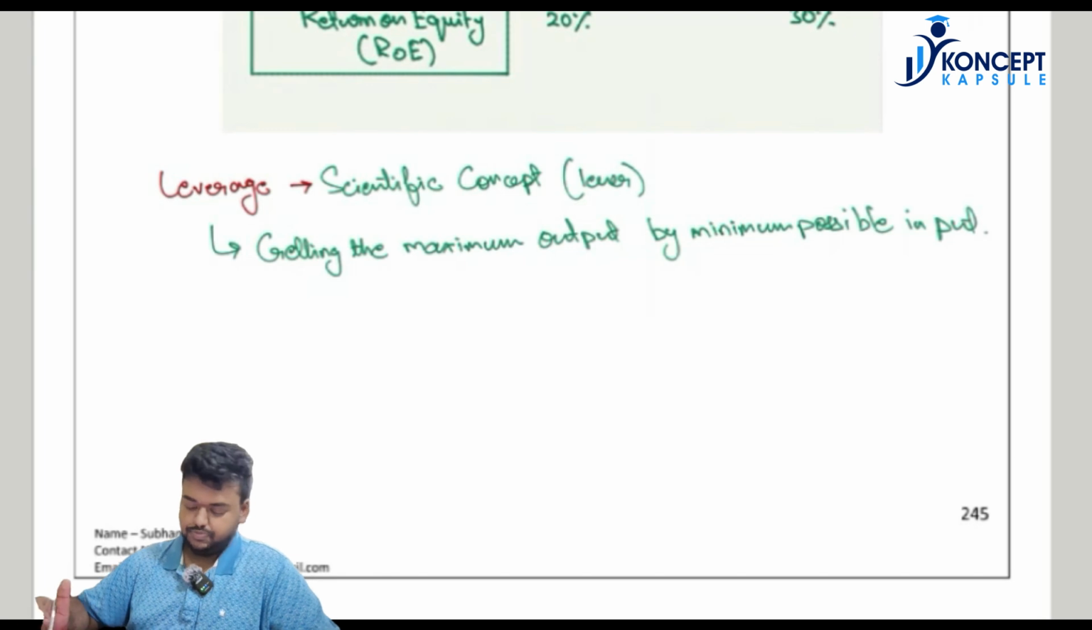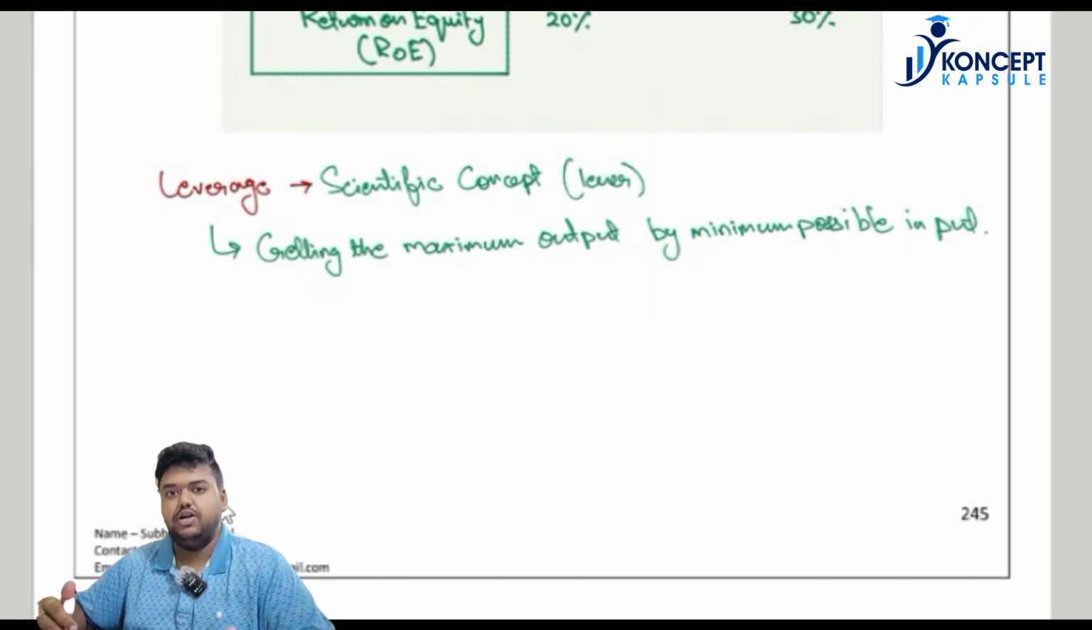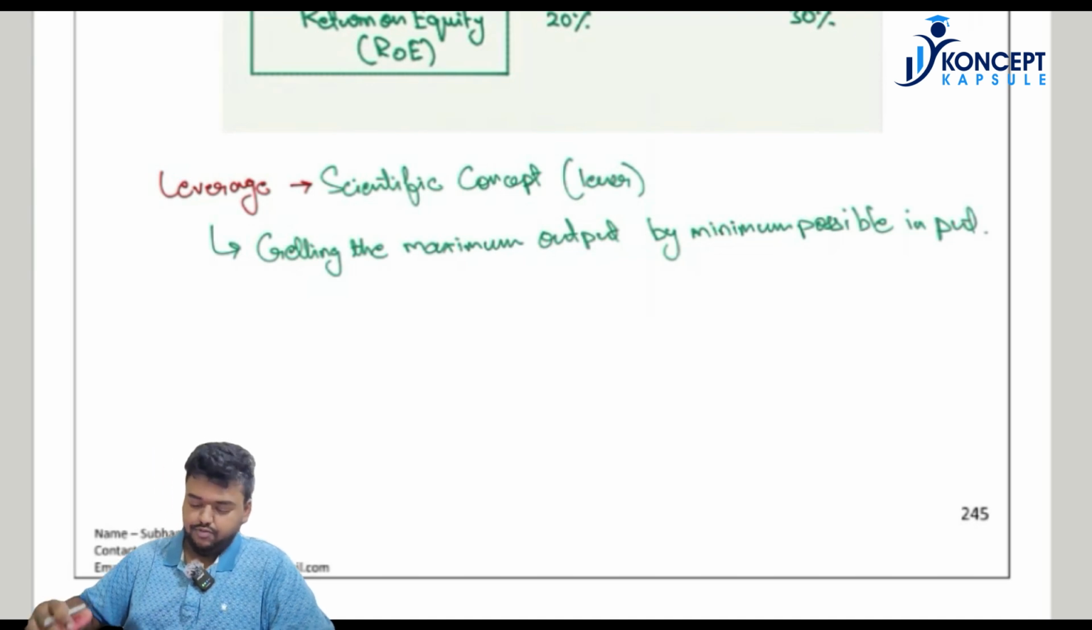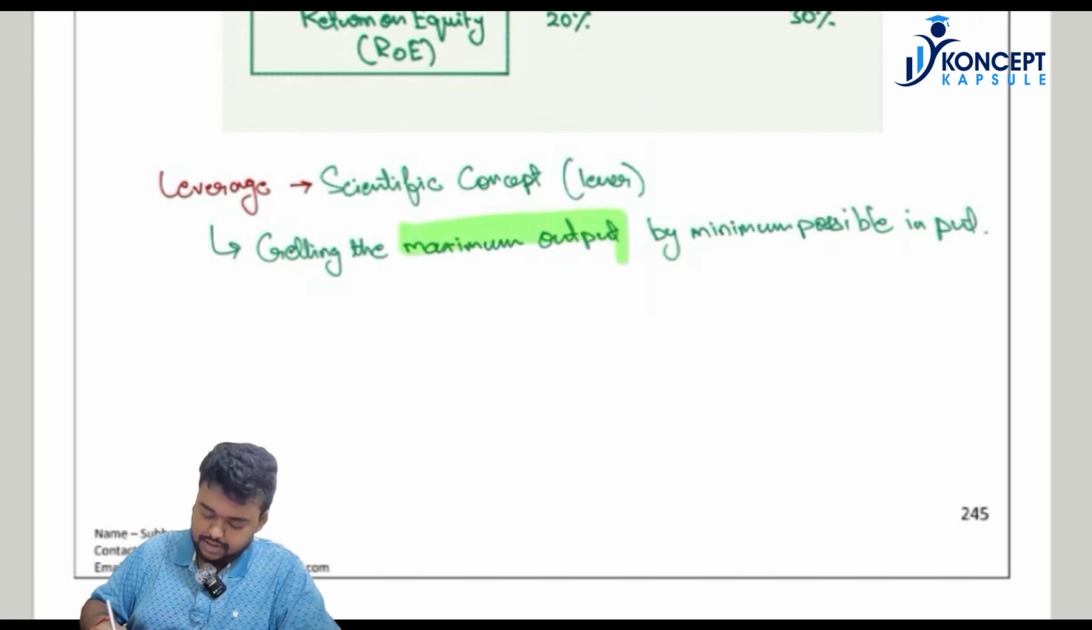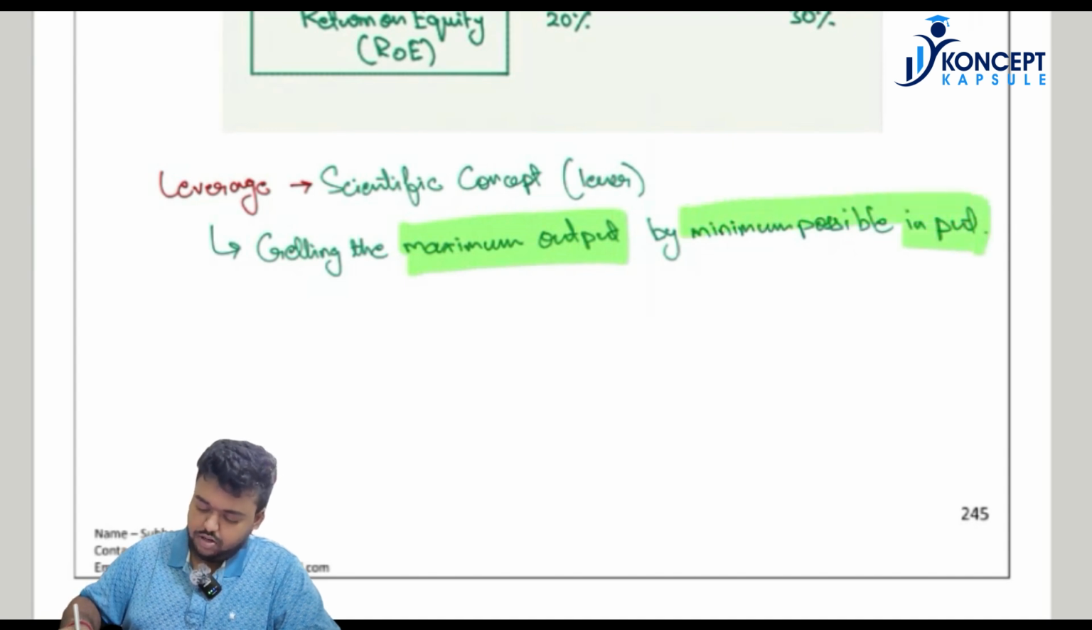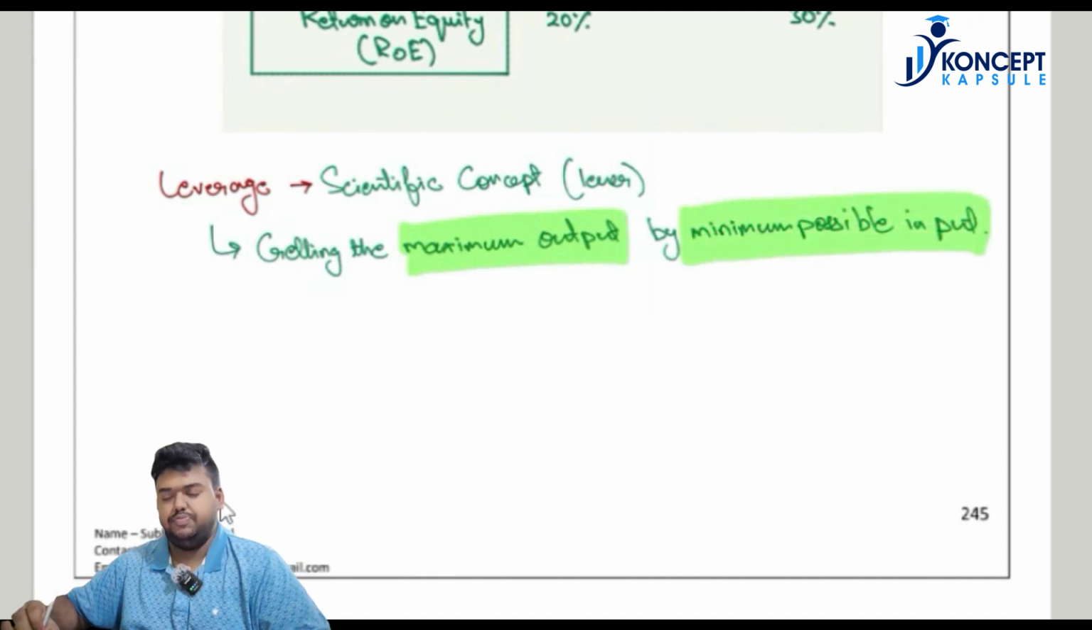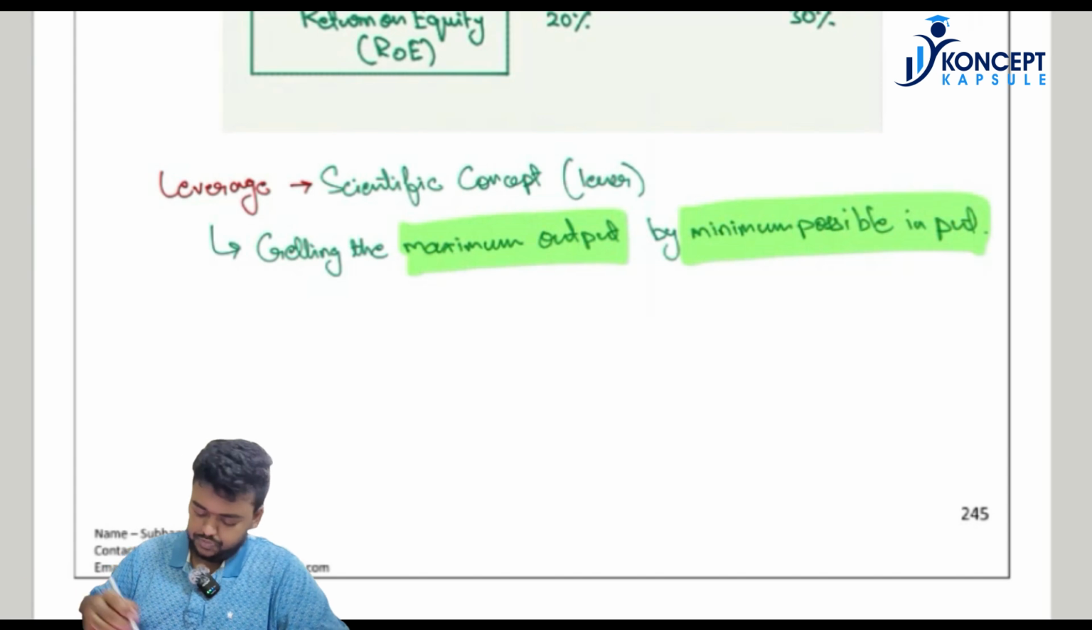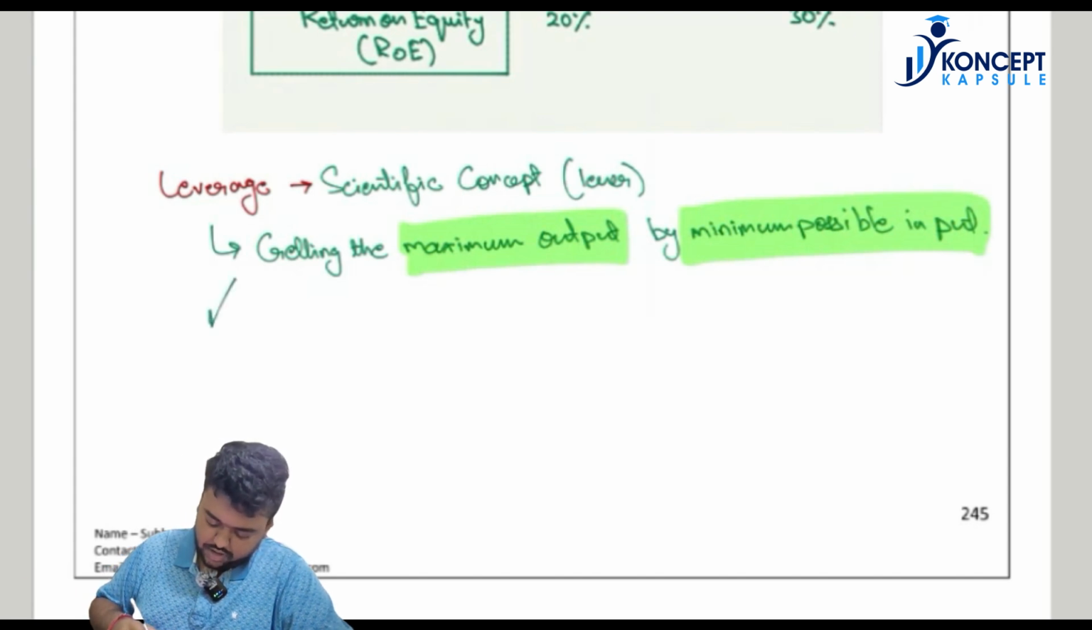This is leverage. So basically, in terms of science, it was something to reduce the effort of a person to do a task. For example, a pulley, right? When you use a pulley, the amount of force that you use in order to pull something or take a bucket from a well reduces, right? The same concept is applied in finance, where we have to get the maximum output, but we have to achieve it through a minimum possible input.